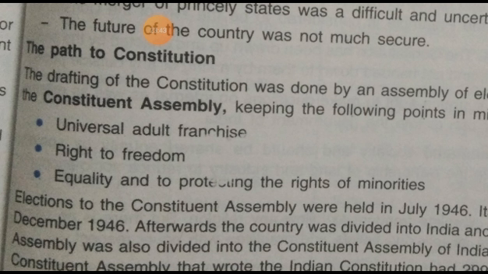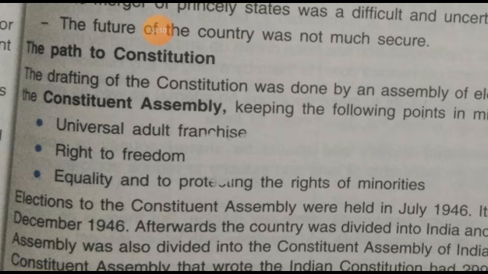First of all, their point in mind was universal adult franchise. So what is universal adult franchise? It is the voting power.